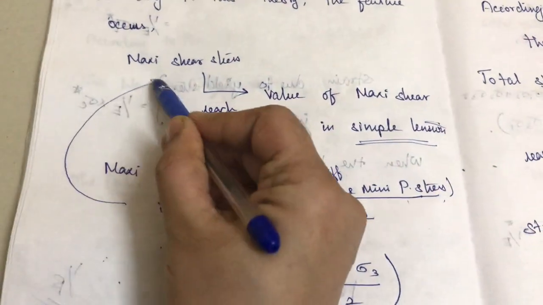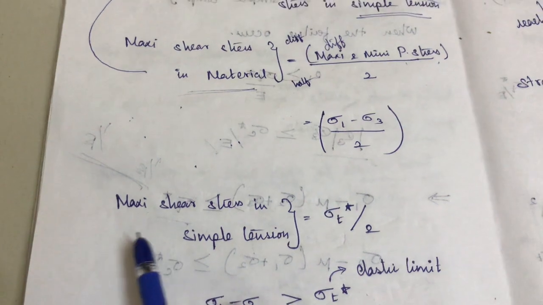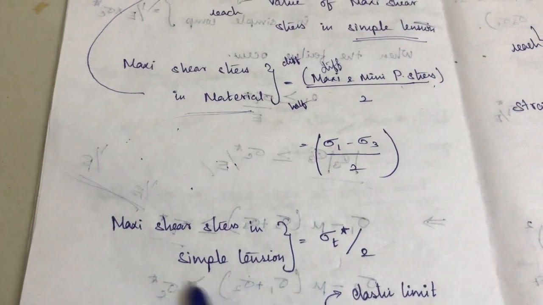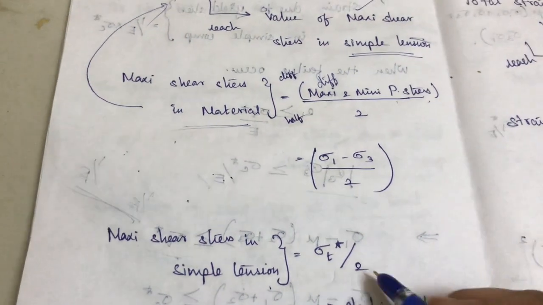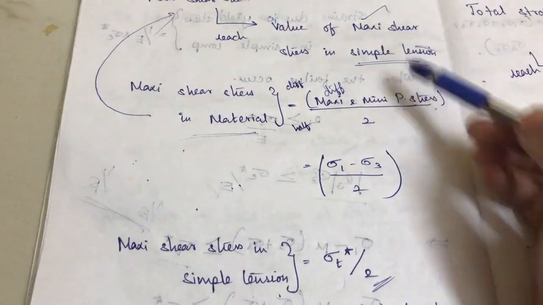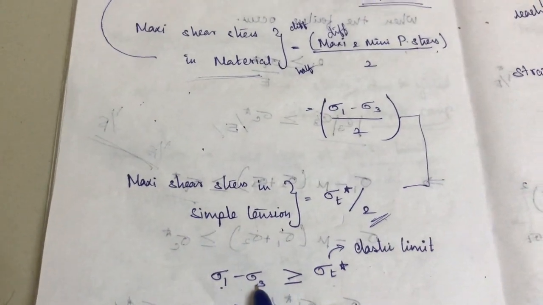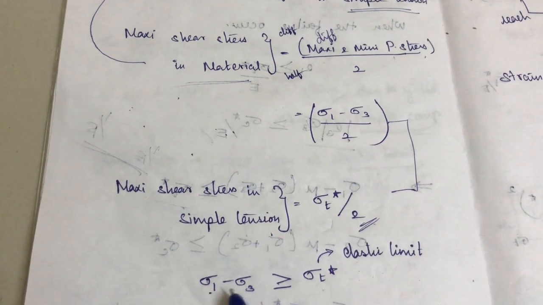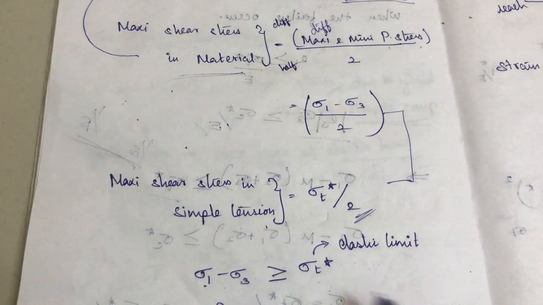Okay, so we need to find this, which is nothing but the maximum shear stress in simple tension, which means sigma T star by 2. That's it. So here what's the value? Sigma T star by 2. Just equate these two things, you will easily get sigma 1 minus sigma 3 is greater than or equal to sigma T star.